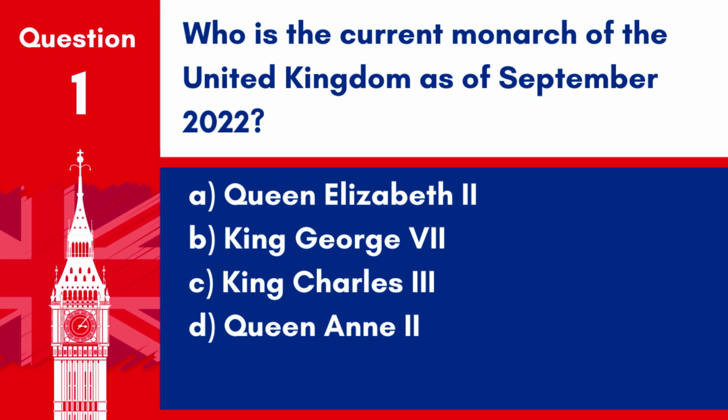Question 1. Who is the current monarch of the United Kingdom as of September 2022? A. Queen Elizabeth II. B. King George VII. C. King Charles III. D. Queen Anne II.